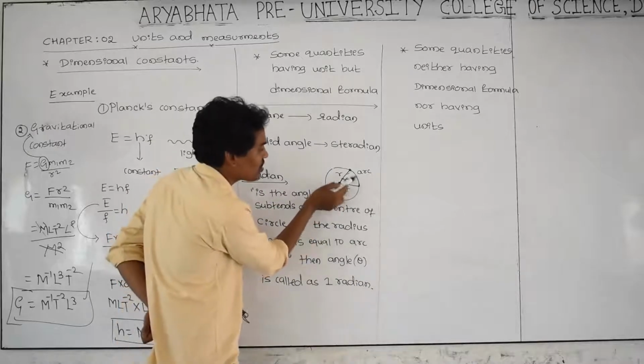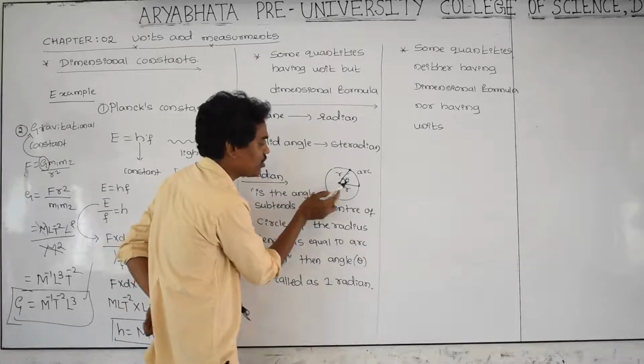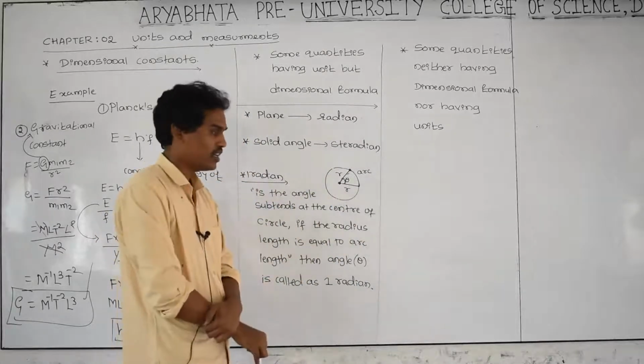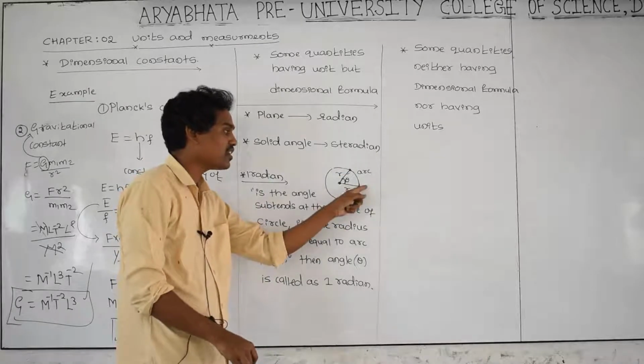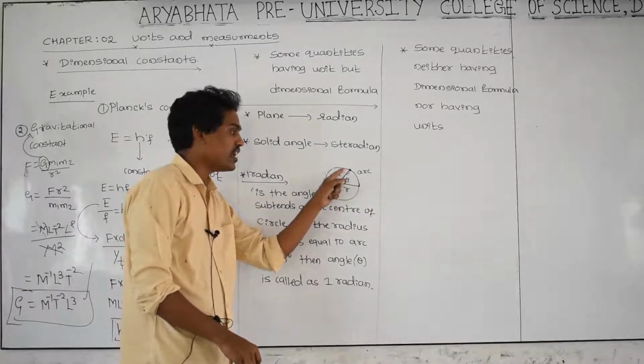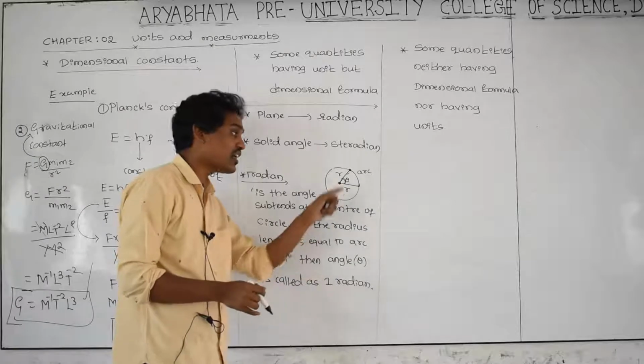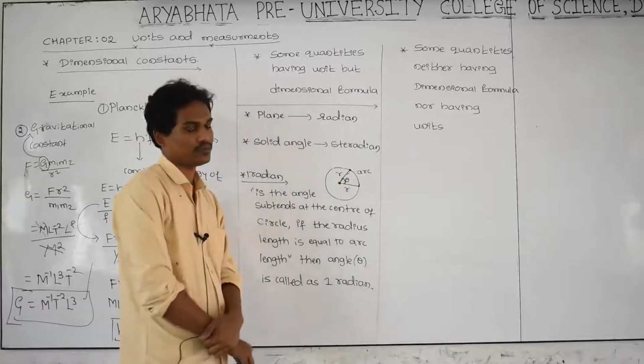If this length is not equal to radius, then don't call it 1 radian. If arc length is 1 meter and radius is 1 meter, when both lengths are equal, the angle obtained here is 1 radian.